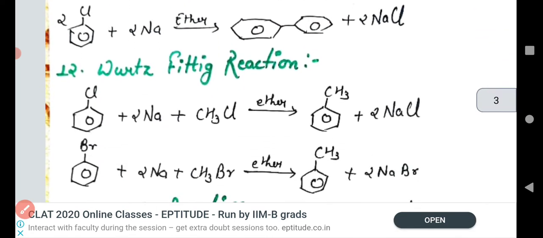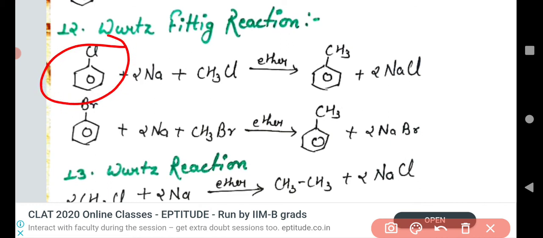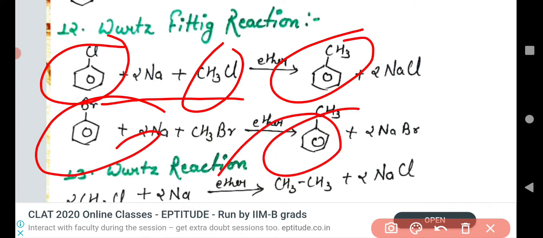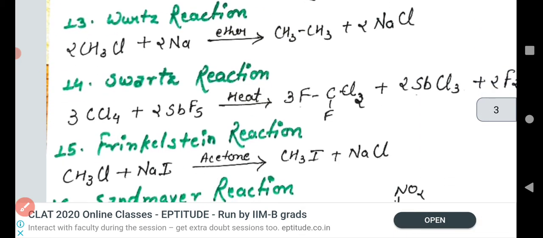Now we have to move on to the Wurtz-Fittig reaction. What is happening in the Wurtz-Fittig reaction? We are taking one reactant as a haloarene and another reactant as a haloalkane. They react with each other and form toluene. In this way also toluene is formed. So in this kind of reaction, in which one compound is a haloarene and another is a haloalkane, we get toluene. Understand?